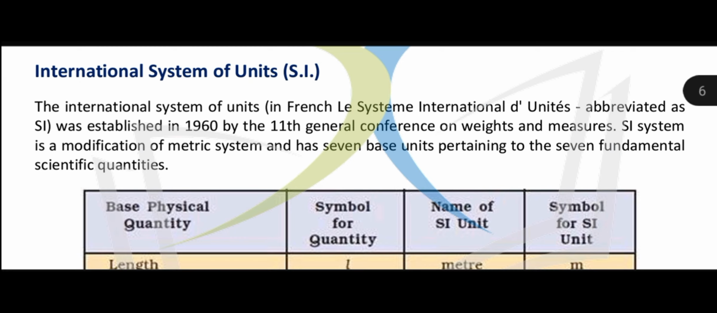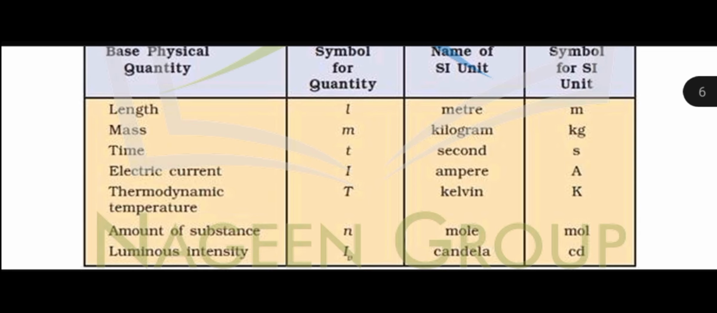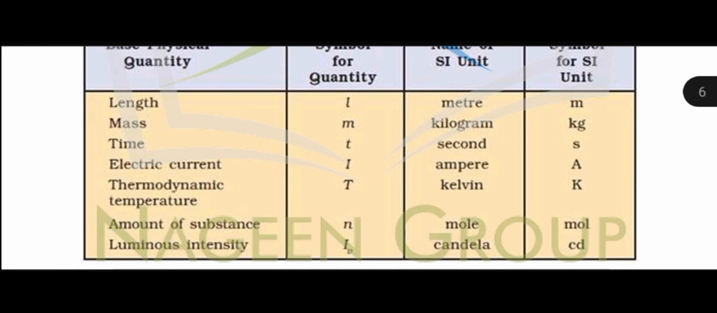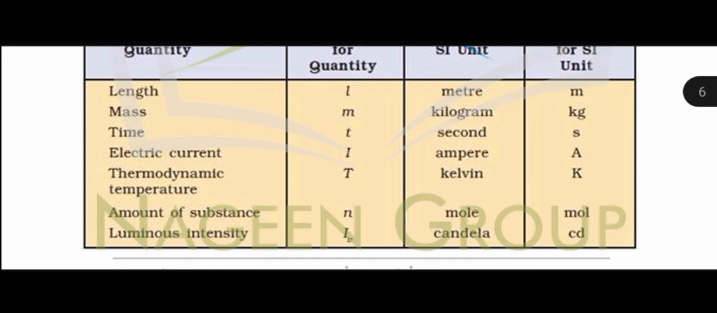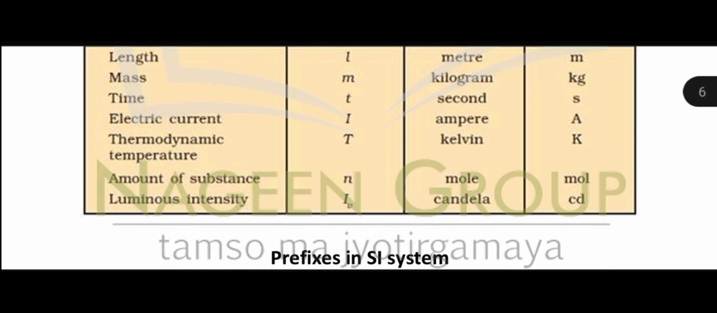So due to this reason, a conference was established in 1960, the 11th General Conference on Weights and Measures. Clear? Now this conference decided that there are 7 fundamental scientific quantities. Now these scientific quantities are length, that is represented by L. Unit is meter. Mass, kg. Time, second. Current, ampere. Temperature, Kelvin. Amount of substance, mole. And luminous intensity, candela. So these are the 7 basic SI units.